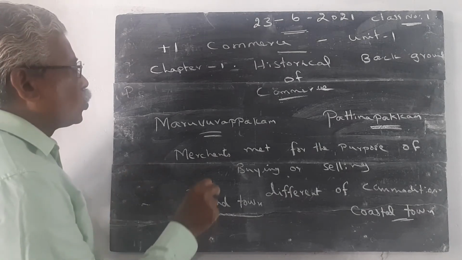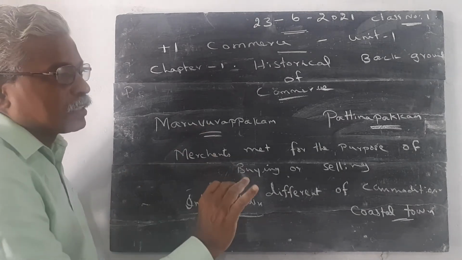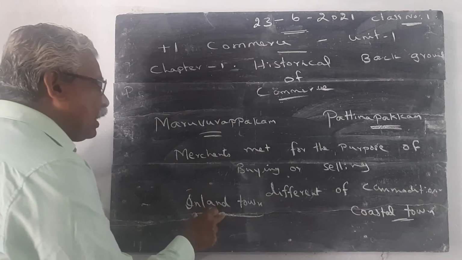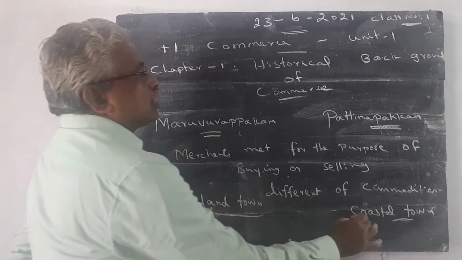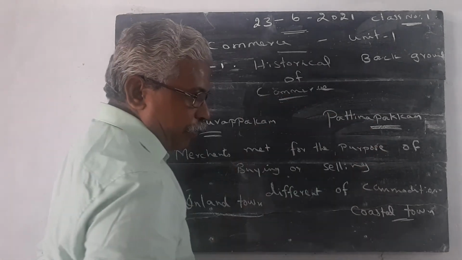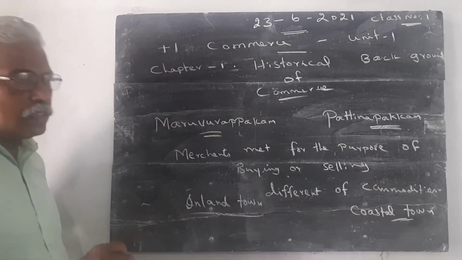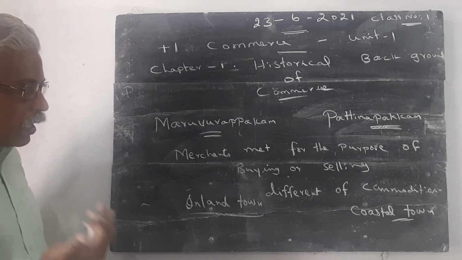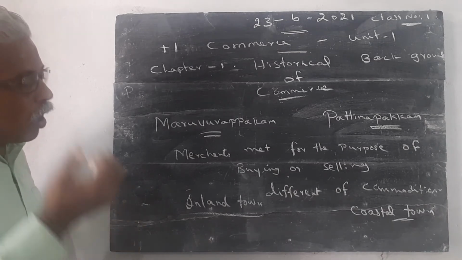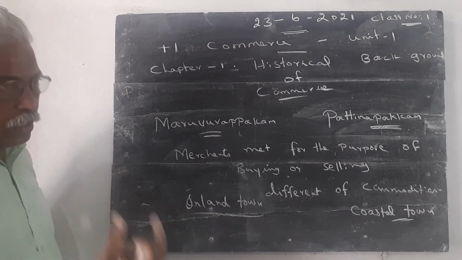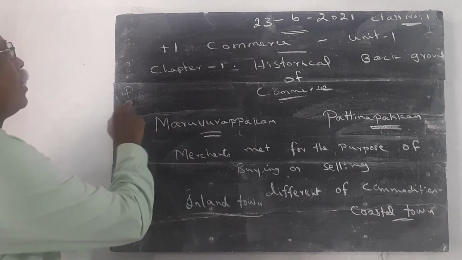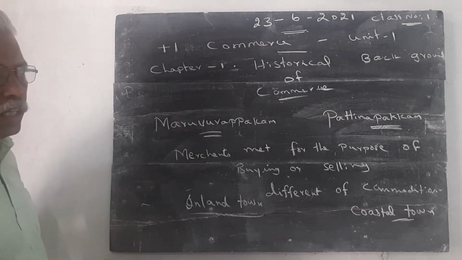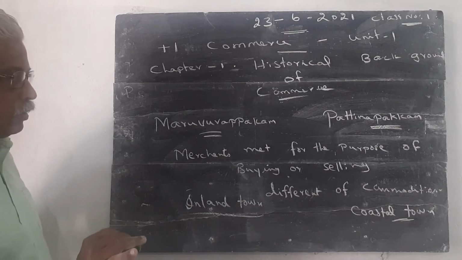The place where the merchants met is called Angadi. Inland town is called Maruvarupakkam. Coastal towns are called Pattinappakkam. Day market is called Nalangadi. Night market is called Alangadi. Nalangadi, Alangadi, Maruvarupakkam, Pattinappakkam, barter system, Angadi: these are all the technical terms we studied.